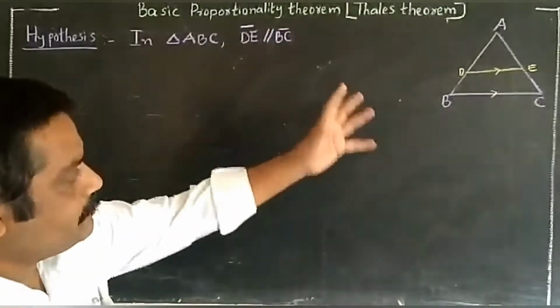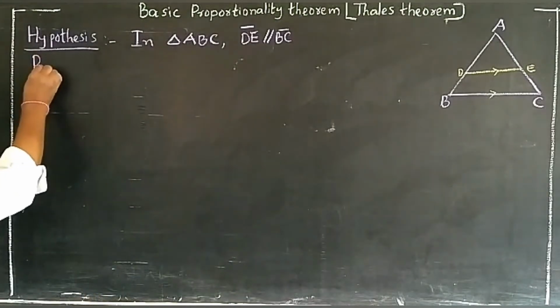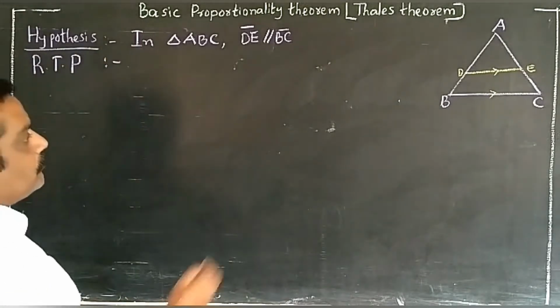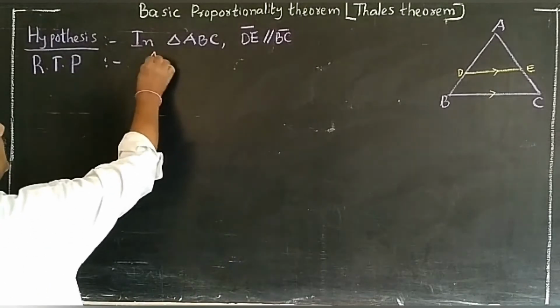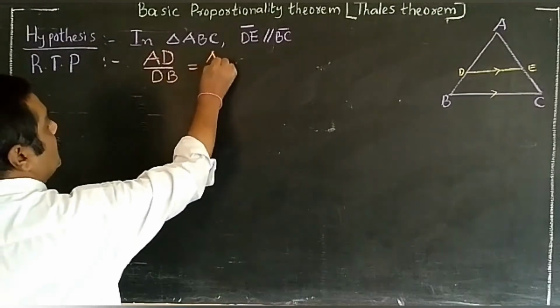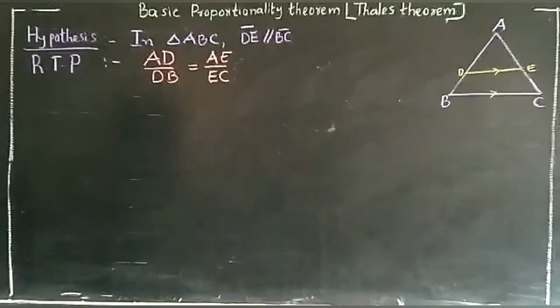So, required to prove. What should we prove? We have to prove AD by DB is equal to AE by EC.